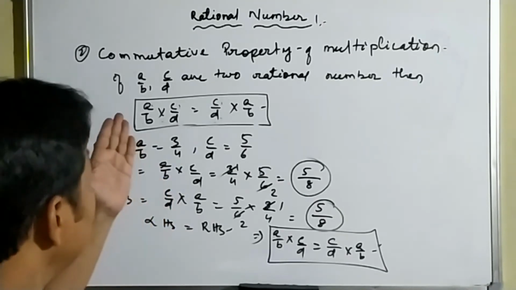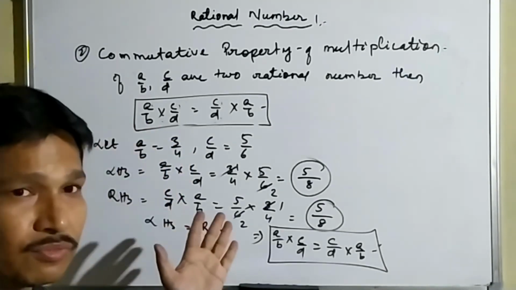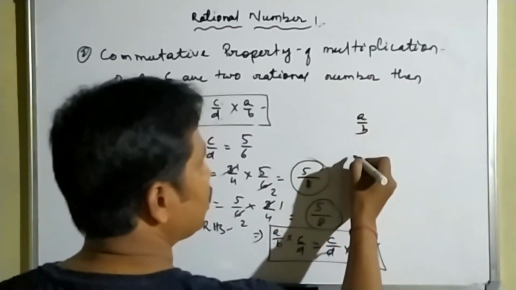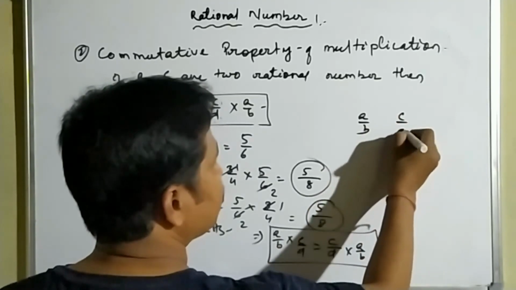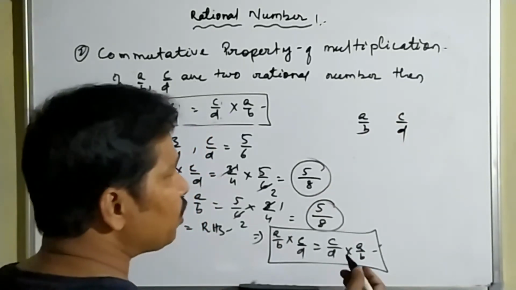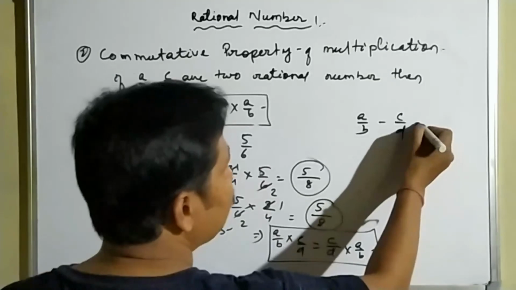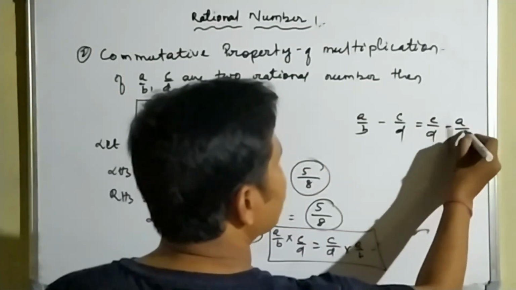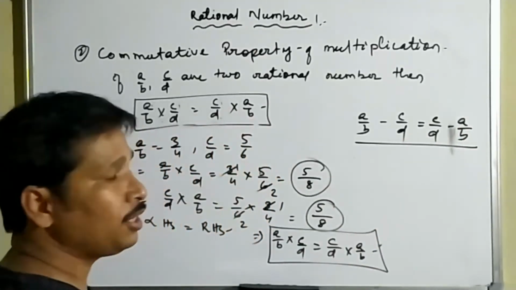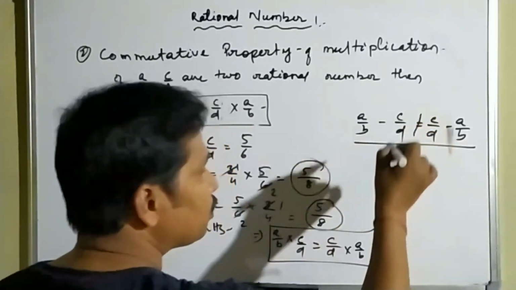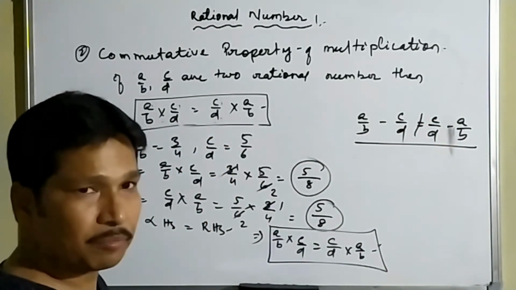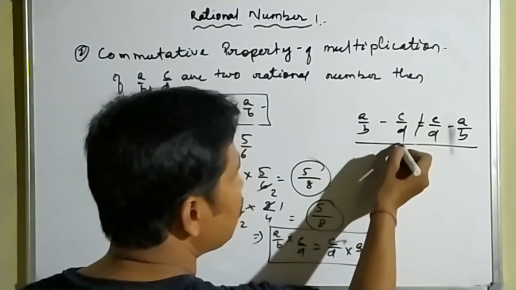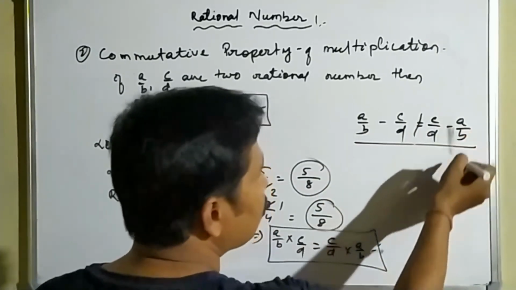In the same way, take two rational numbers and subtract one from the other. Suppose a by b is the first rational number and c by d is another. Is a by b minus c by d equal to c by d minus a by b? If it is right, then it is satisfying, and if it is not equal, then it is not satisfying. Take other examples and verify that a by b minus c by d is not equal to c by d minus a by b.